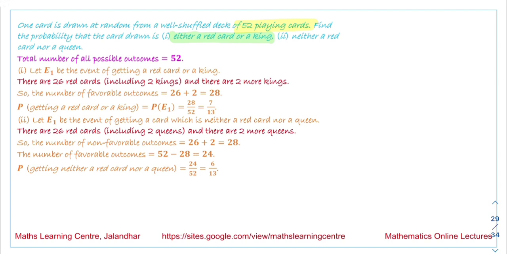The remaining cards are well shuffled and then a card is drawn at random. Find the probability of getting a face card. Black face cards are removed, so how many face cards are left? 6 face cards are left. The number of all possible outcomes is 46. So the probability we get is 6 by 46, that is equal to 3 by 23.